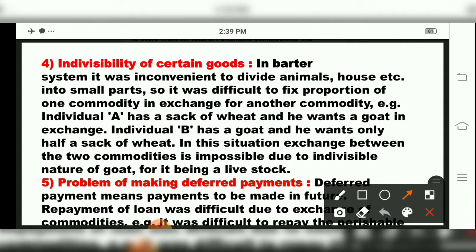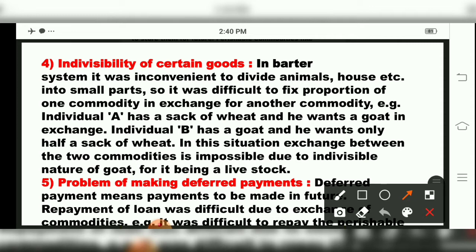So in barter system, exchanging goods with goods, it was very inconvenient to divide animals, houses, etc. into small parts. So it was difficult to fix the proportion of one commodity in exchange for another commodity. Example, individual A has a stock of wheat and he wants a goat in exchange. Individual B has a goat and he wants only half a sack of wheat. So in this situation, exchange between the two commodities is impossible due to the indivisible nature of the goat,